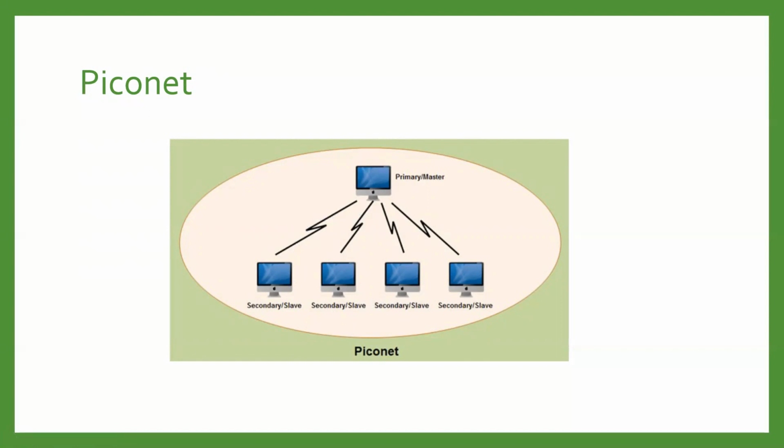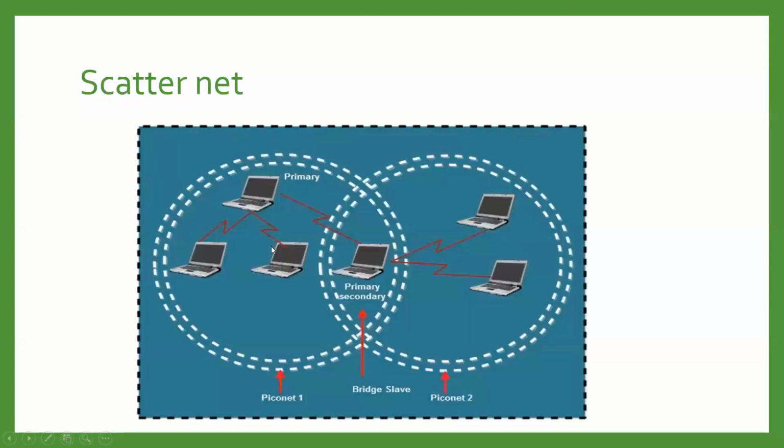Okay, then the second structure is the scatternet. If you can see the diagram, you might have analyzed that it is a combination of two or more piconets. If we combine two or more piconets together, then it forms a scatternet. Here also a single piconet has one primary node, and other secondary nodes are connected to that primary and work as secondary slaves.